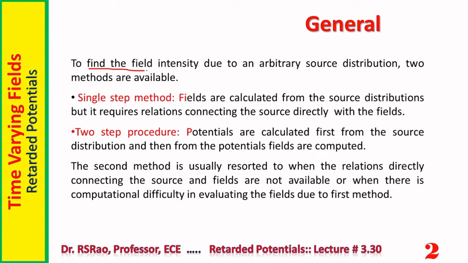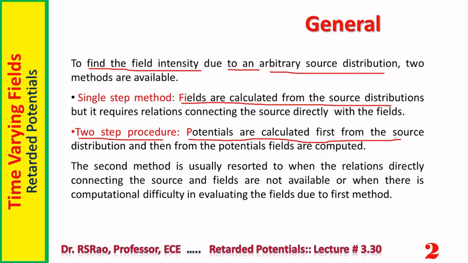In general, to find the field intensity due to an arbitrary source distribution, two possibilities are there. One is single step method. Here fields are calculated from the source distributions, but it requires relations connecting the source directly with the fields. The second method is a two-step procedure. Here, first potentials are calculated from the source distribution, and then from potential fields are computed. The second method is usually resorted to when the relations directly connecting the source and fields are not available.